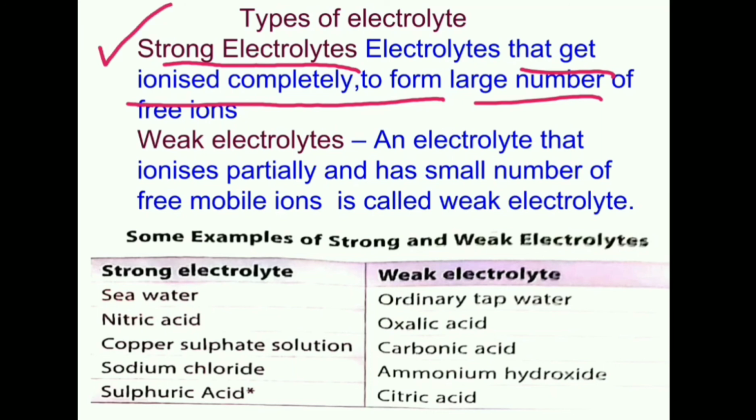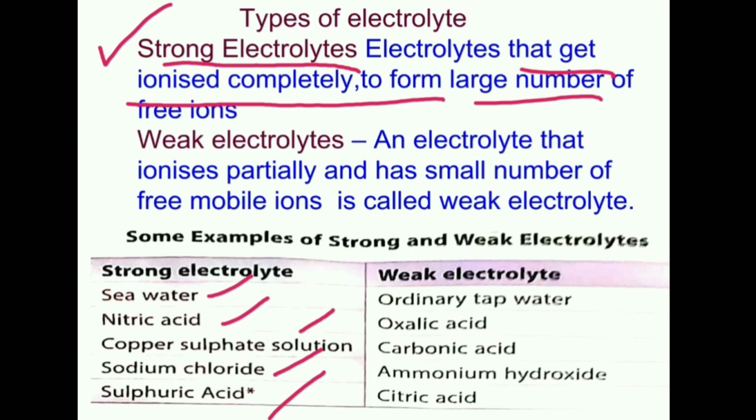So we have got a list of sea water, nitric acid, copper sulfate solution, sodium chloride, sulfuric acid or base solutions. They are all good conductors or we call them strong electrolytes.